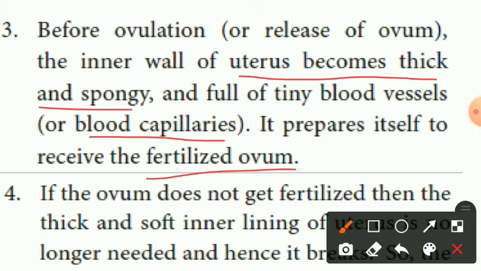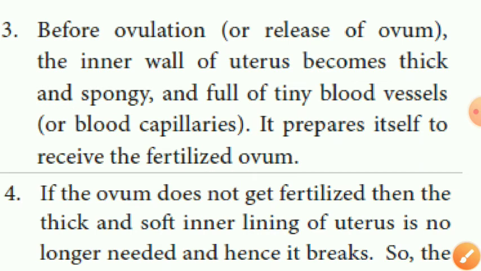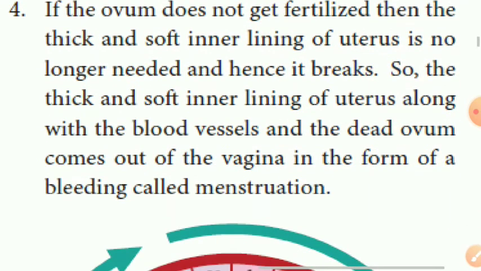If the ovum does not get fertilized, then the thick and soft inner lining of the uterus is no longer needed and hence it breaks. So the thick and soft inner lining of the uterus along with the blood vessels and the dead ovum comes out from the vagina in the form of a bleeding called menstruation.